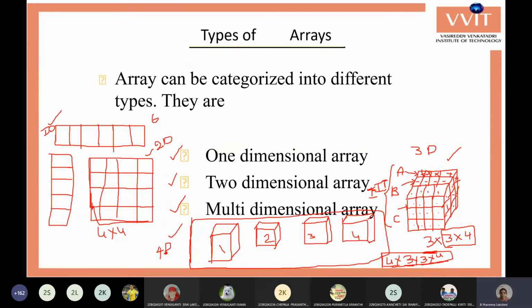Like this we can create n dimensions of arrays. There is no limit in any language. We can create n-dimensional arrays. So we can create one-dimensional, two-dimensional, and more than two-dimensional is multi-dimensional, where we can go for 3D, 4D, 5D or n-dimensional.